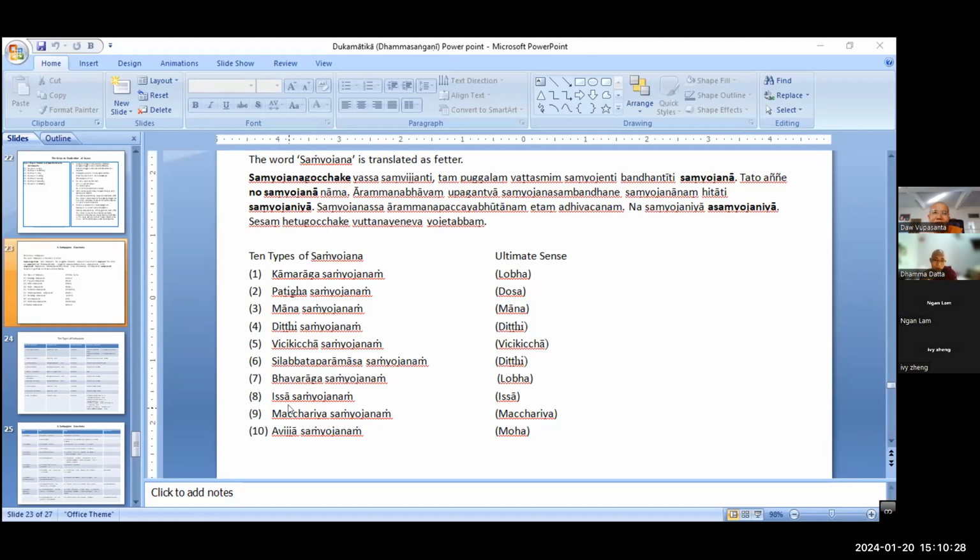Instead of issa and macchariya, uddhacca. And avijja. In the Suttanta method, there is no issa or macchariya, right? Instead of issa and macchariya, uddhacca samyojana is mentioned.